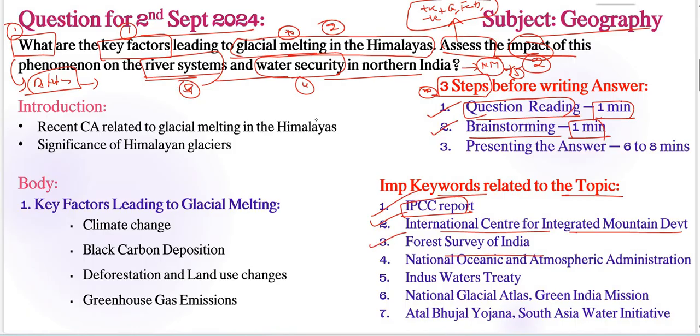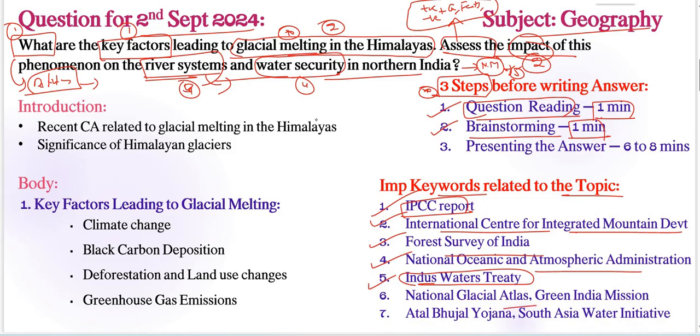We need to focus on this area. Next, the National Oceanic and Atmospheric Administration is the first important thing. NOAA related study is also very important here. Next, the fifth one, Indus Waters Treaty, is also very important. Here we need to talk about some river systems, right? We can include this particular treaty also.